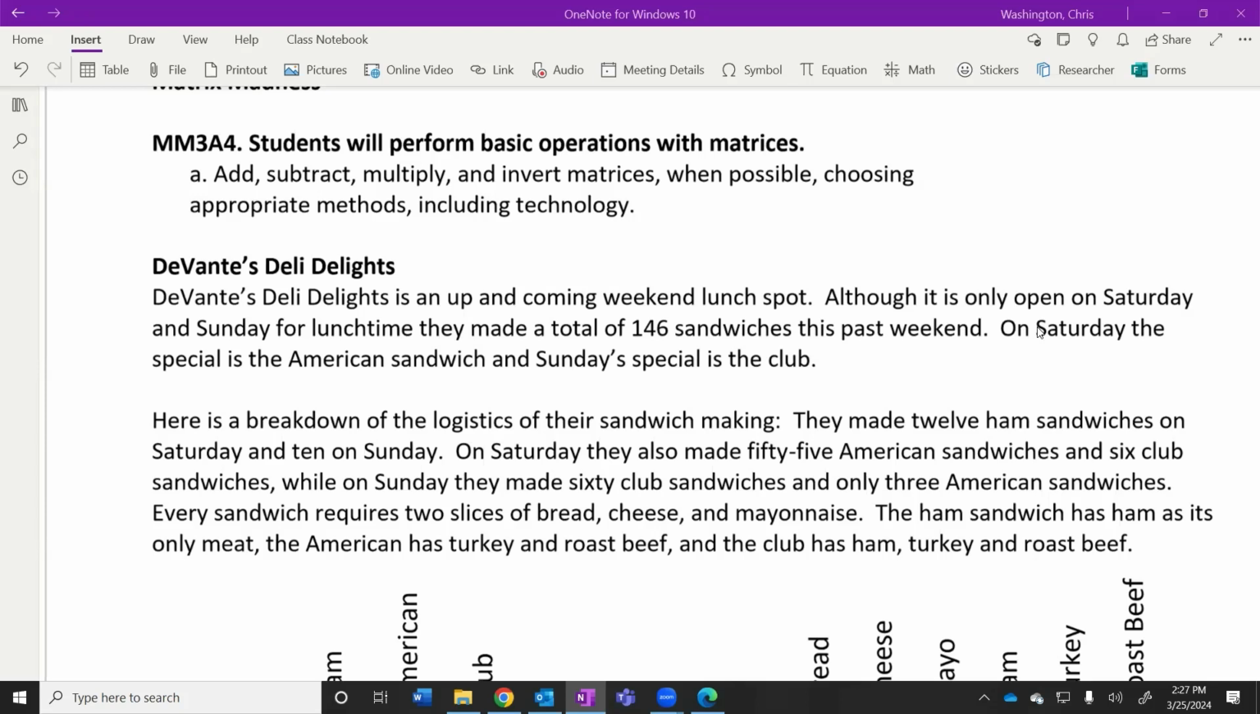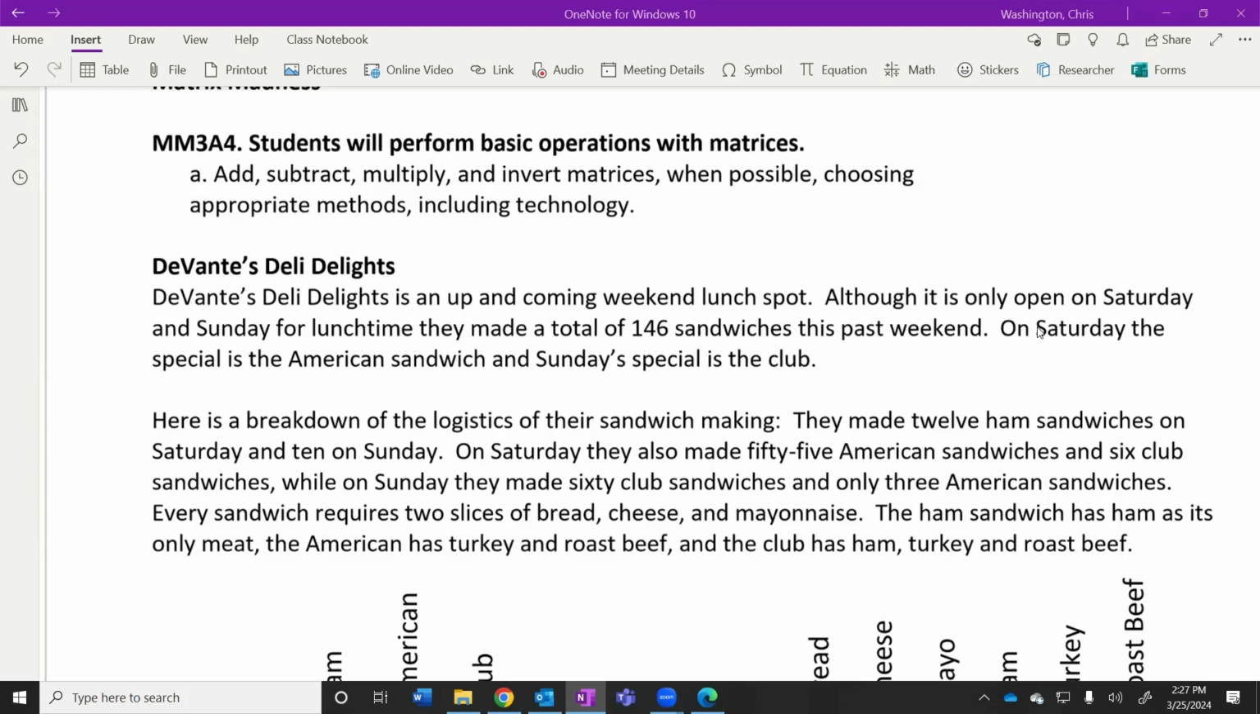Every sandwich requires 2 slices of bread, cheese, mayonnaise. The ham sandwich has ham as its only meat. The American has turkey and roast beef, and the club has ham, turkey, and roast beef. Looking at just the paragraph form,